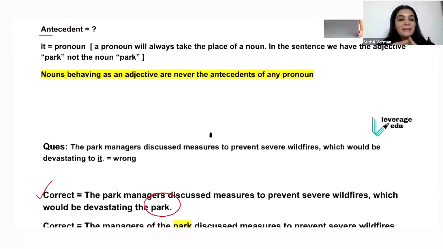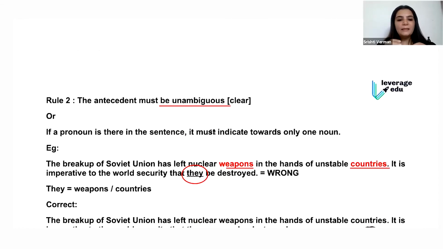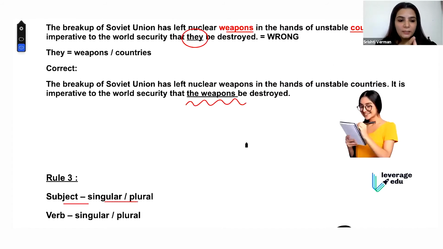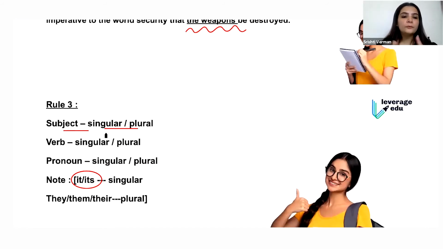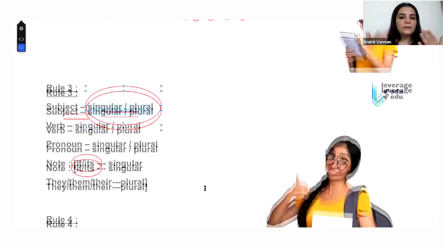The second thing we have to remember is that it should be unambiguous. It should be absolutely specifying that very noun. And the third thing is that if the subject is singular, the pronoun will also be singular. If the subject is plural, the pronoun will also be plural. It will not be the other way around, right? Okay, so now let's start with the question.